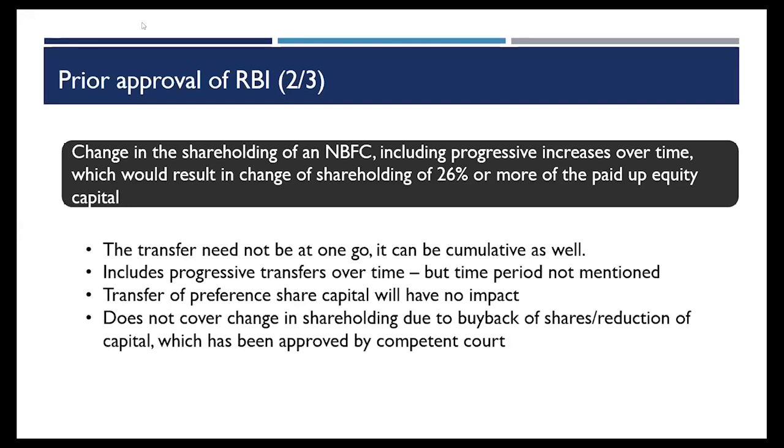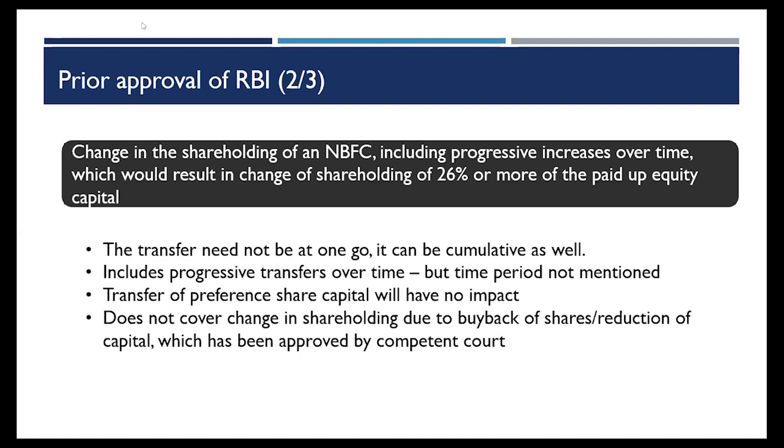Now let us take an example of convertible preference shares, where I'm giving an option to convert a set of preference shares into equity at a future date, or, for example, we are issuing compulsory convertible instruments, could be compulsory convertible debentures or compulsory convertible preference shares. Now what to do in that case? See, I cannot go ahead and issue convertible preference shares today, and at the time of conversion, what if I take it to the RBI and RBI declines it?